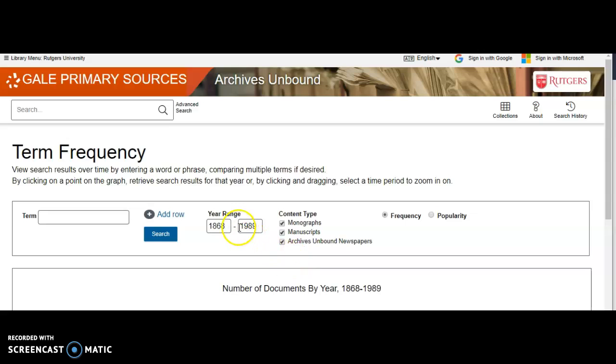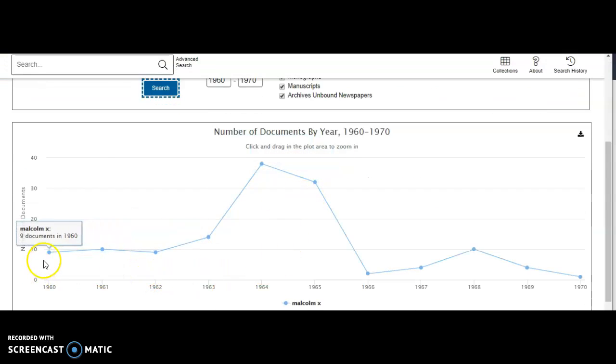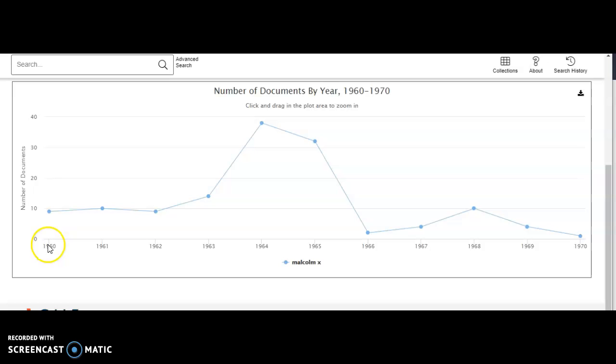So term frequency is great because it gives you a sense of when a specific subject was talked about or mentioned in these reports. So let's change the year here from 1968 to 1960, and over here we'll put 1970. Let's look for things about Malcolm. Right. So as you can see here, we have a spread of the number of documents that were mentioned by year.